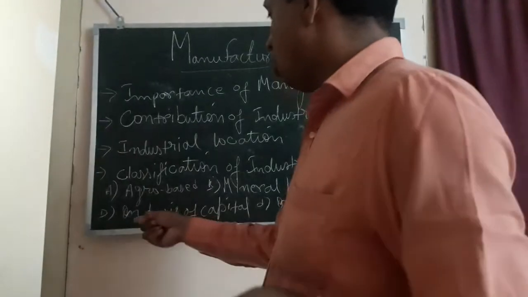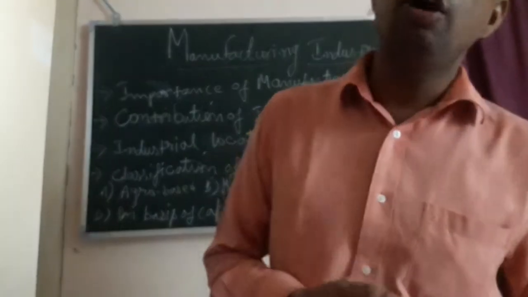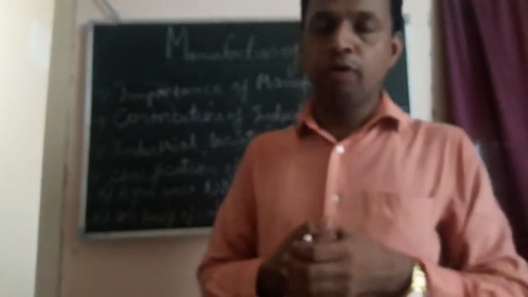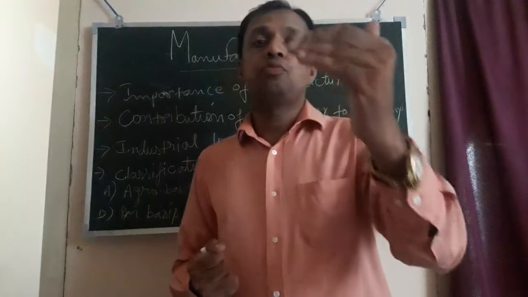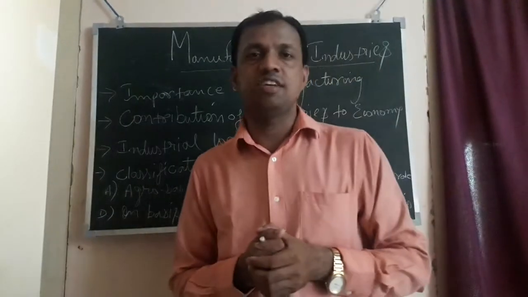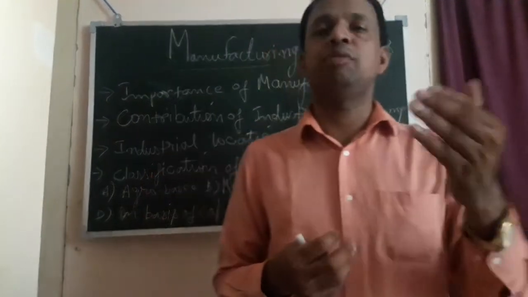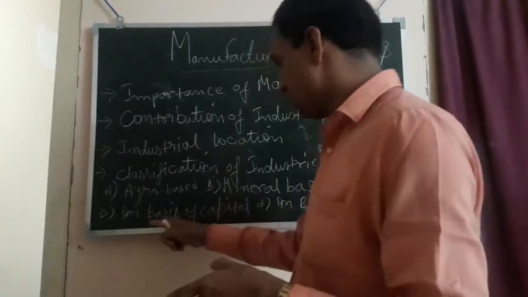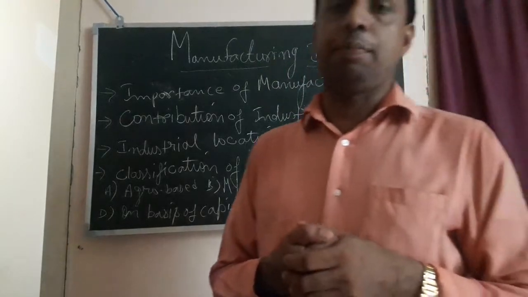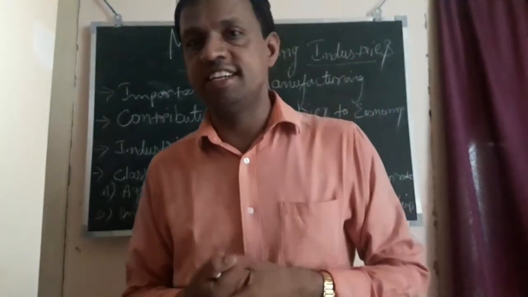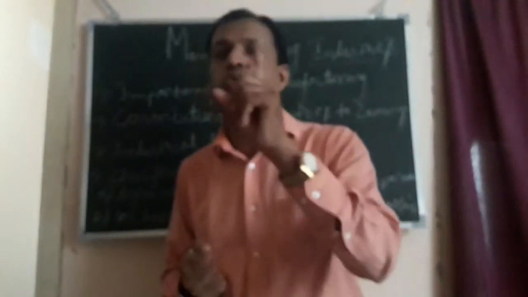Next, on the basis of the capital. When we see the industries on the basis of capital, we have three types of industries. In that, the first and foremost is small scale industry. Now, how to categorize all these three? How to know which is small scale, which is medium scale, and which is large scale? So it is based on the capital investment. Just now the topic itself says these industries are classified based on capital. Suppose you say small scale industries. In these small scale industries, the capital investment is from 1 rupee to 1 lakh.